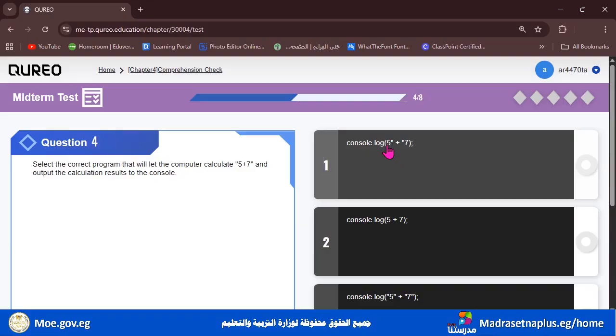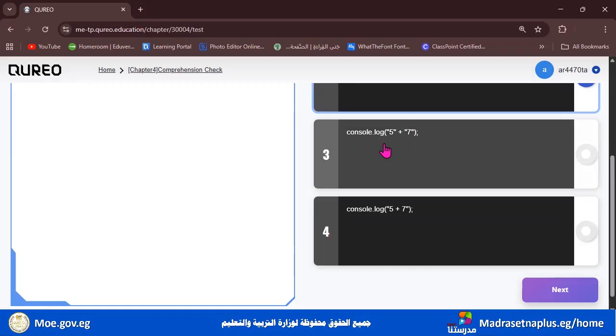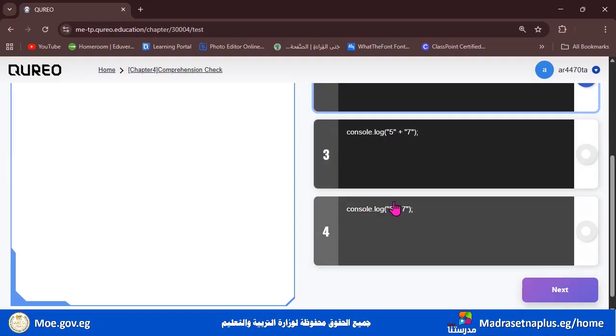Console.log, and it's 5 with a quotation mark. No, this is not correct. We don't add quotation marks to calculations. Well, console.log, it's 5 plus 7. It looks correct till now. Let's check the other ones. Console.log, and we have here 5 between double quotation marks. No, this is not correct. And we have here console.log, double quotation between 5 and plus 7. And this is not correct. To calculate numbers, we don't add a double quotation mark at all.